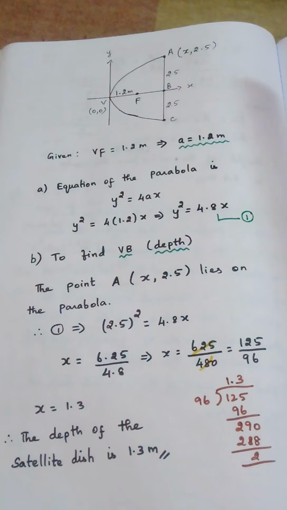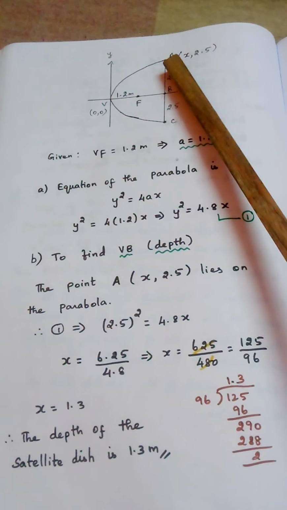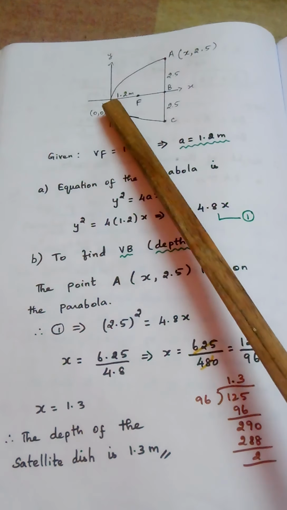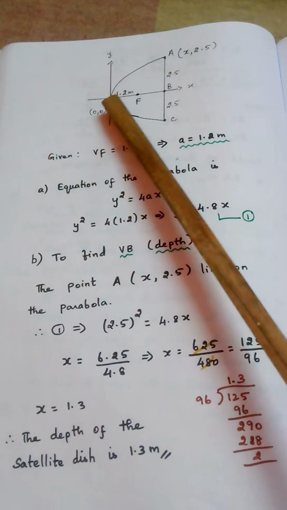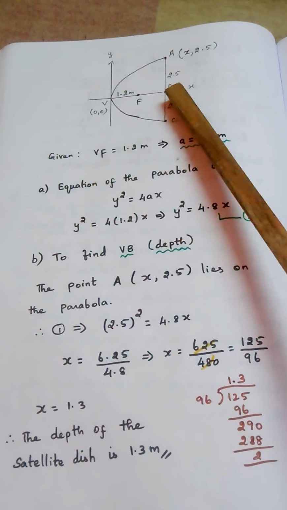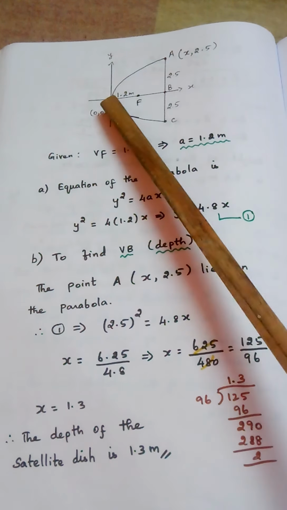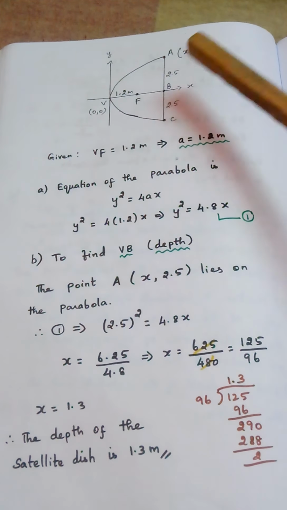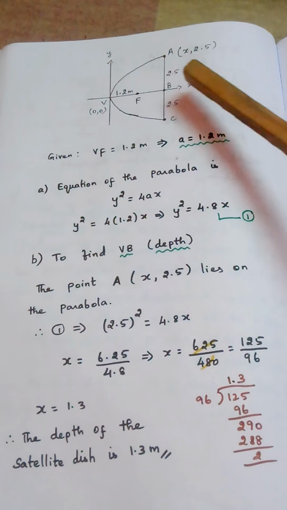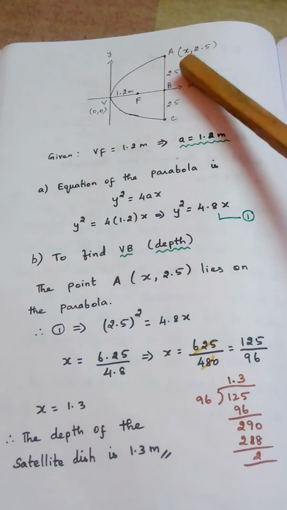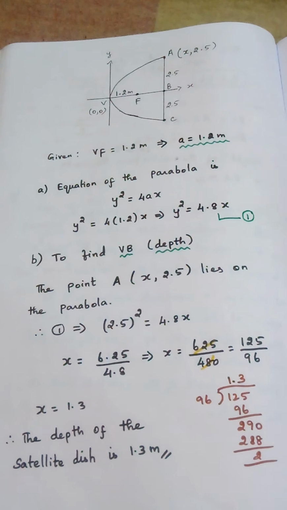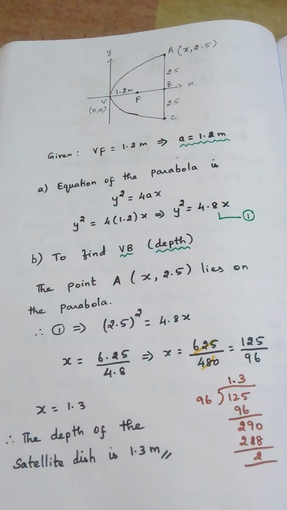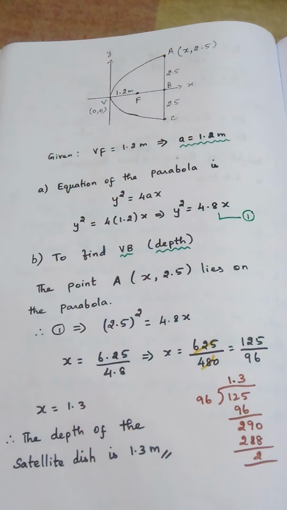So we can easily mark the point A. What is the point A? From V to B, we don't know the length, right? From V to B, we don't know the distance. So we have taken that as x. The y coordinate we can easily find out, because from this to this, the length is 2.5. So the y value is 2.5. Are we able to understand this?